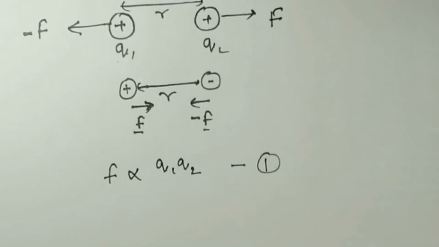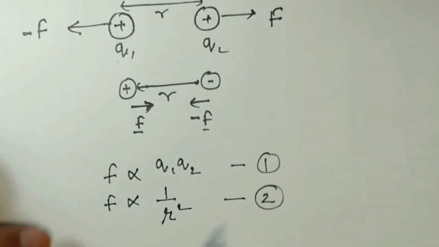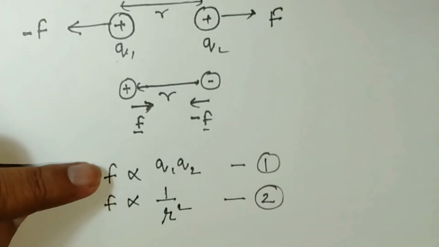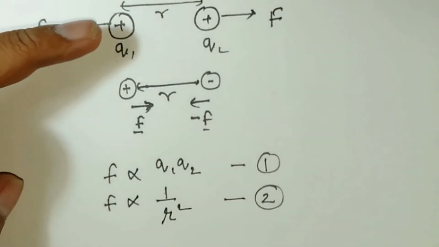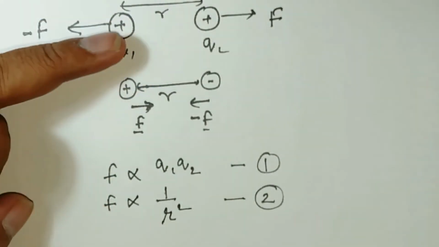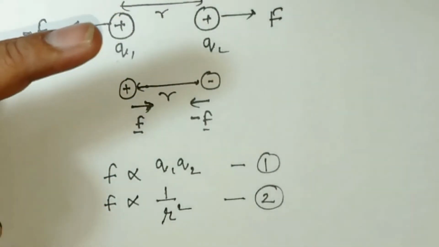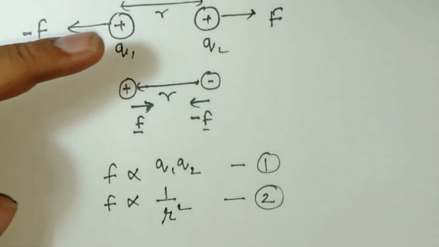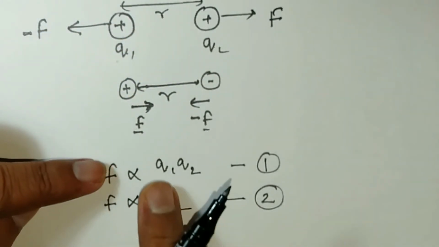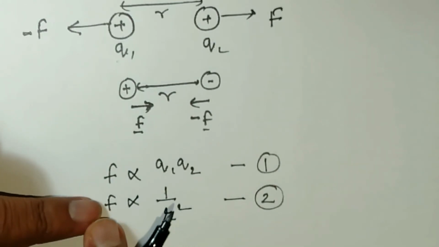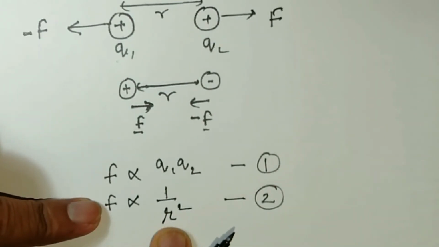And the second, the force of repulsion or attraction between two charges is inversely proportional to the square of distance between them. This is the second rule. The two laws of Coulomb apply if we have to find the force between two charged bodies, whether they are both positive, both negative, or opposite. So force of attraction or repulsion is proportional to the product of charges, and inversely proportional to the square of distance between the two charges.